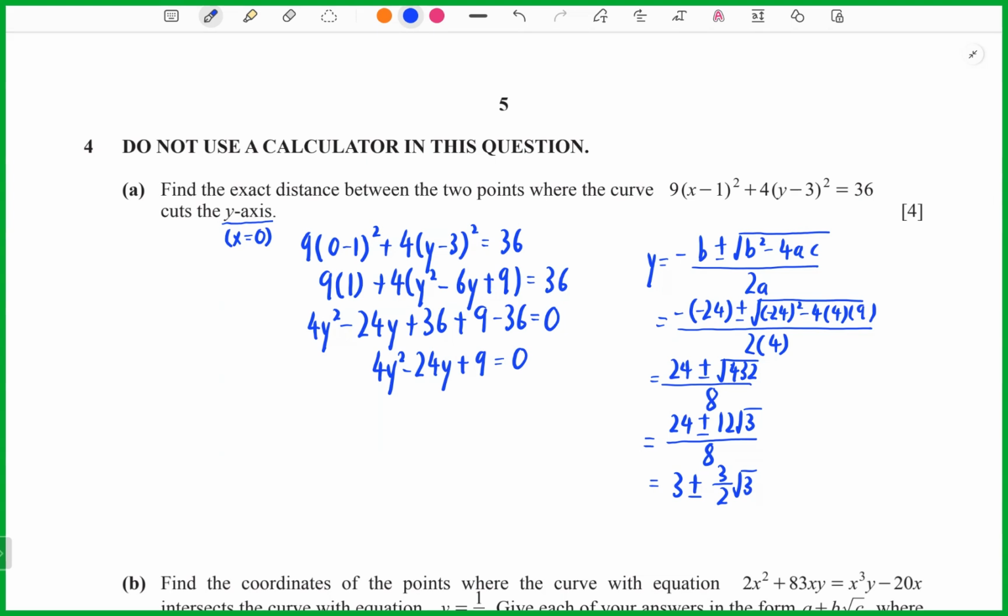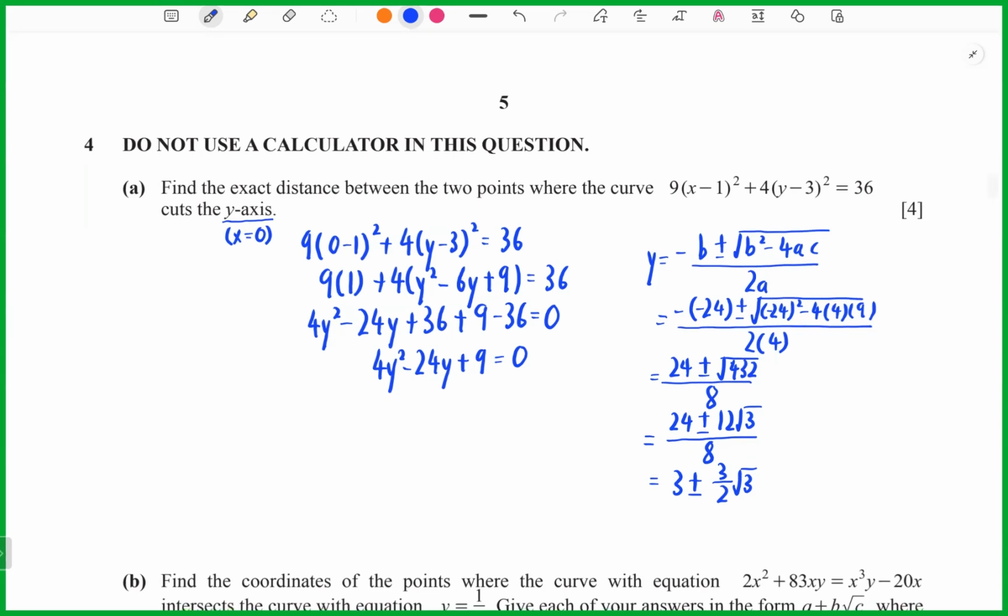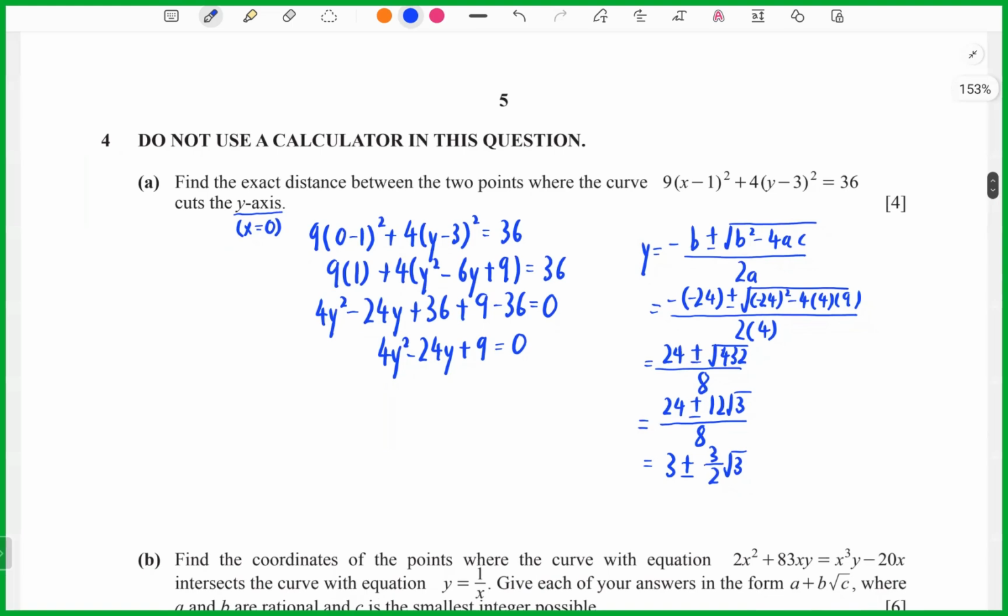Okay, so now we will get, this simplifies the answers, between the distance. Okay, so now we need to find the distance. So, okay, just wait a minute.